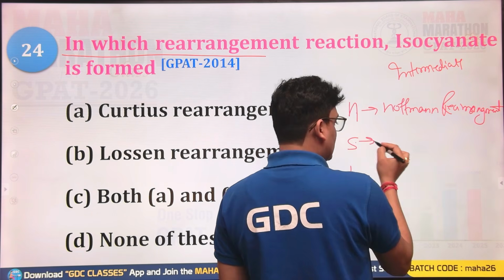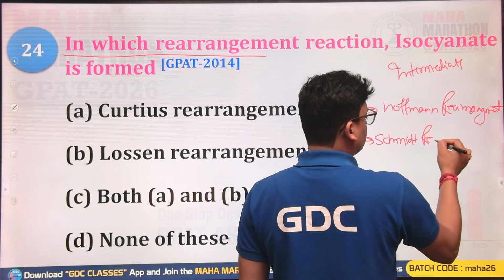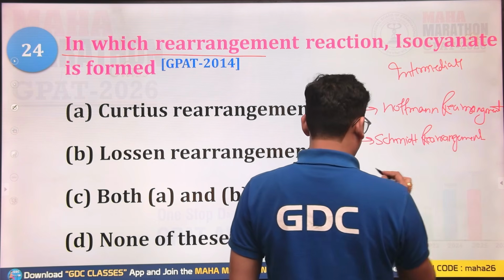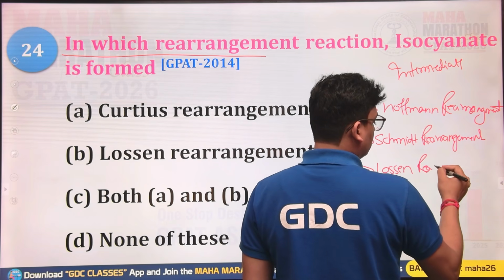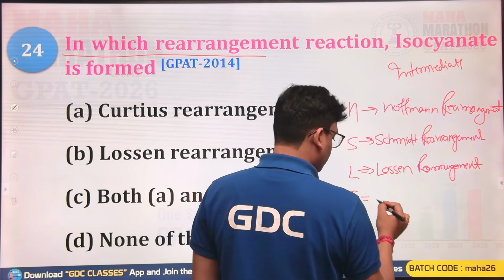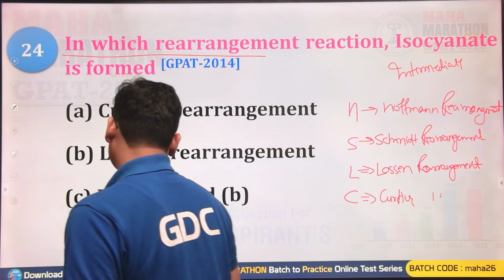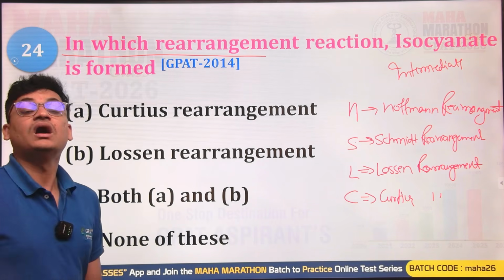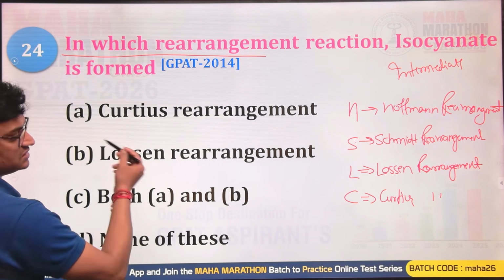Next, S, that is the Schmidt rearrangement. Next, L, that will be the Lossen rearrangement. And after this, C will be the Curtius rearrangement. So simply the HSLC, the high school leaving certificate. These are some important reactions having isocyanate as the intermediate. So Curtius, yes, it is here in the C.